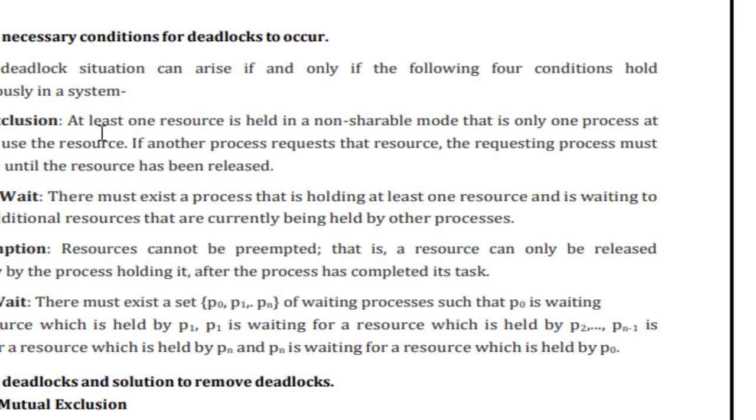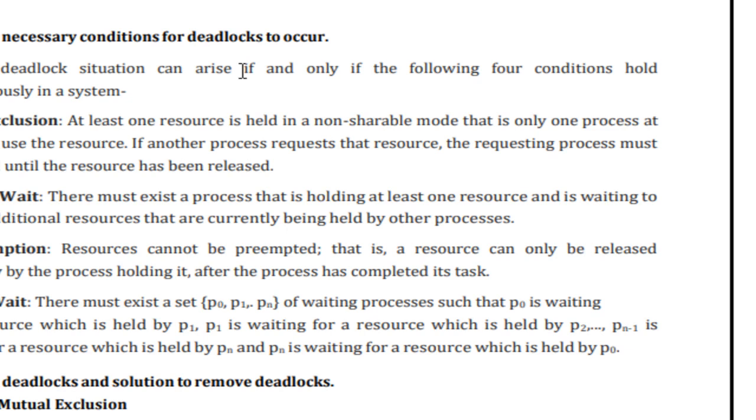And then circular wait. There must exist a set of waiting processes such that P0 is waiting for a resource held by P1, P1 is waiting for a resource held by P2, and so on up to Pn, which is waiting for a resource held by P0.